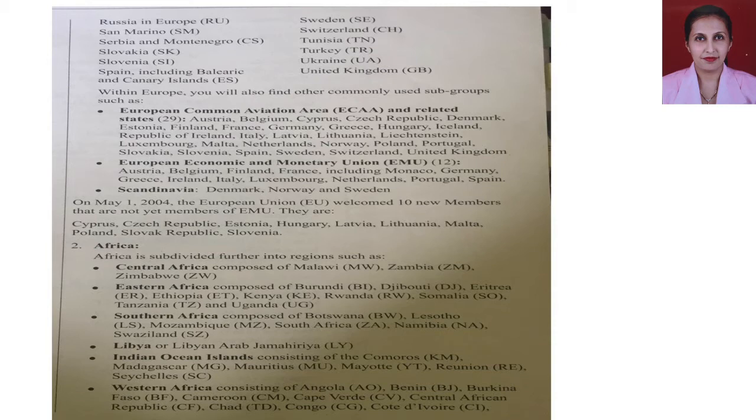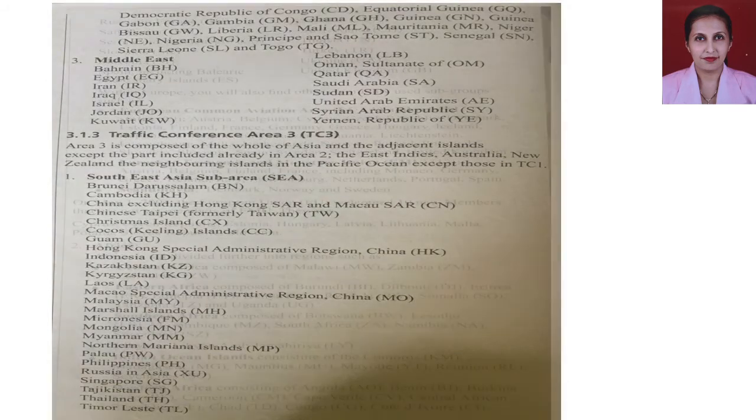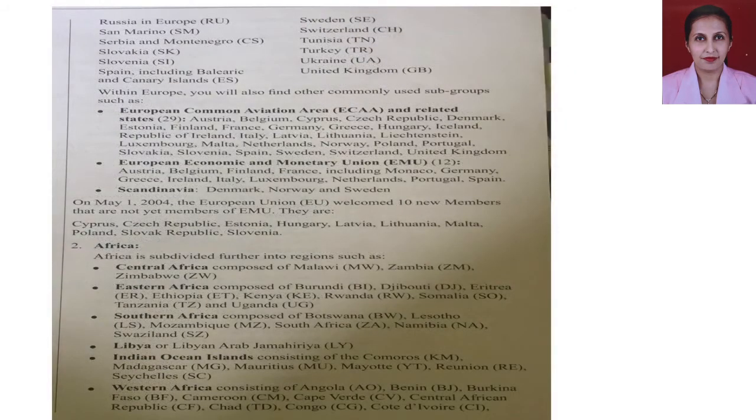So as of now in this page, we can see there are 6 categories. So the African continent is divided into 6 subcategories, and Europe is being divided into 4 categories.